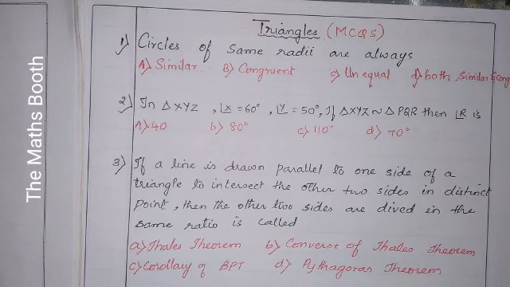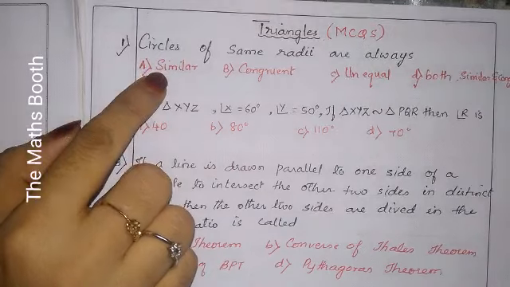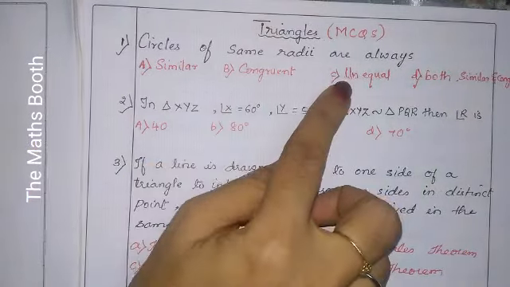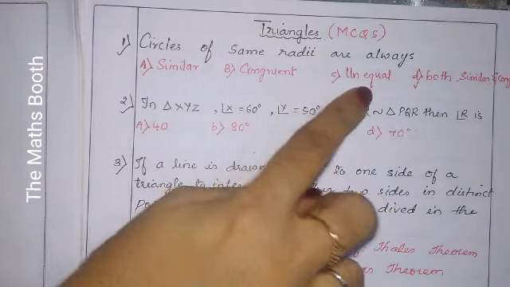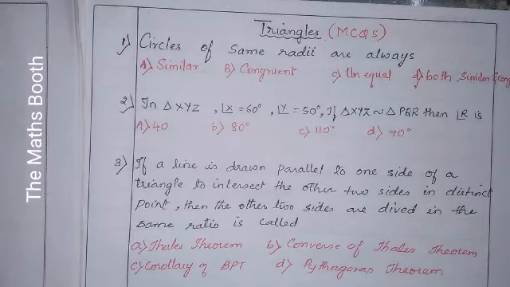Circles of the same radii are always. Here option A is similar, option B is congruent, option C unequal, and option D both similar and congruent.